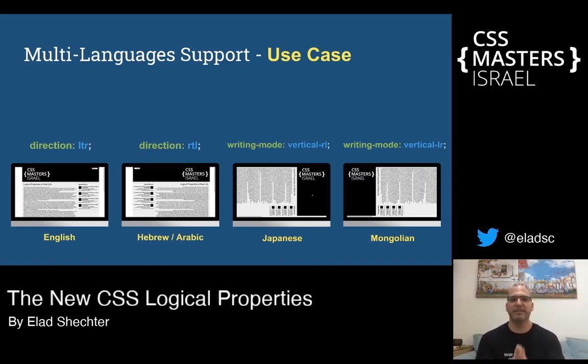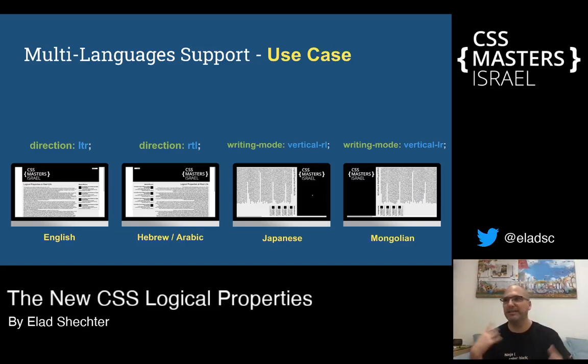And you need to understand what is happening here. In the past, if you wanted to create a website that supports Latin languages and Semitic languages like Hebrew and Arabic, you needed to create two different CSS files. And for Japanese and Mongolian, there isn't anything to talk about. We never created a website like this. But now, the same CSS can support all types of languages, and the only difference that we need to make is to add one property to the HTML element, and that's it. You have one CSS that supports all types of languages.